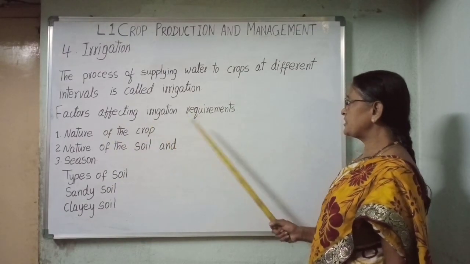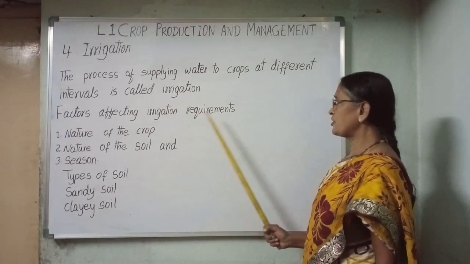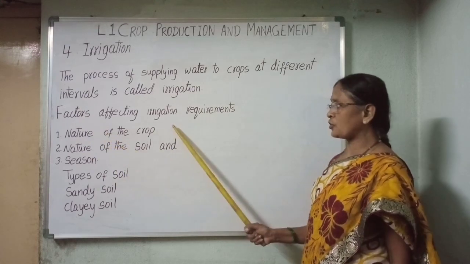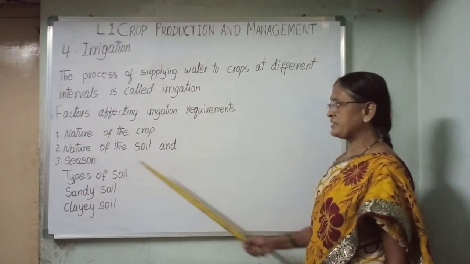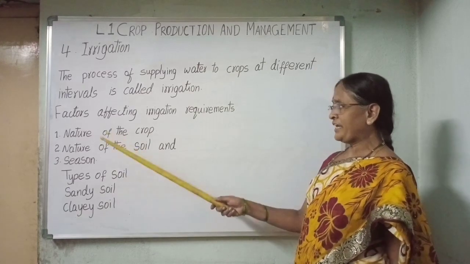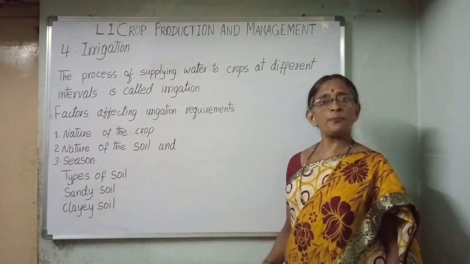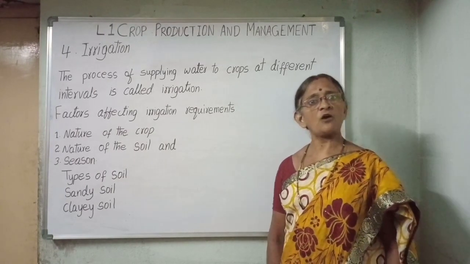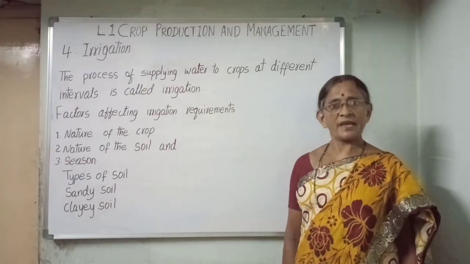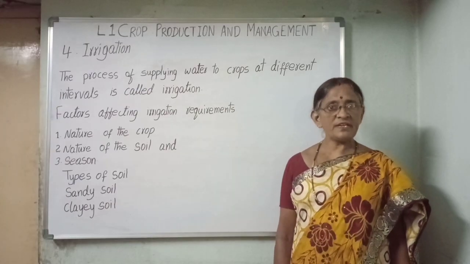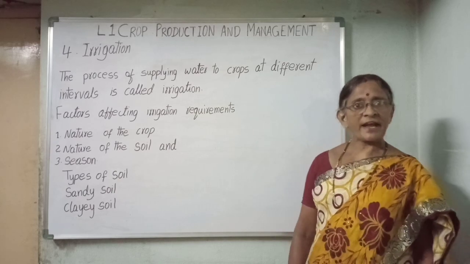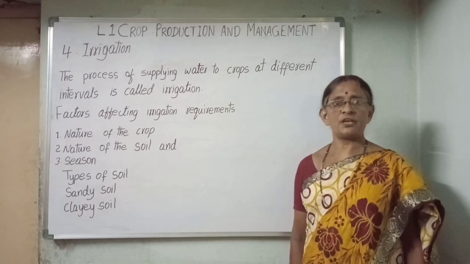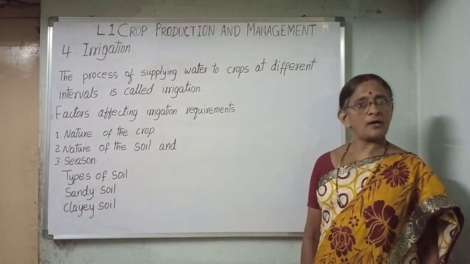Factors affecting irrigation requirements. The irrigation requirements of crops depend on three factors: nature of the crop, nature of the soil and season. Nature of the crop. Each crop requires a specific amount of water during various stages of its growth and ripening. For example, paddy crop is transplanted in standing water. Thus, it requires continuous irrigation, whereas wheat and gram do not.